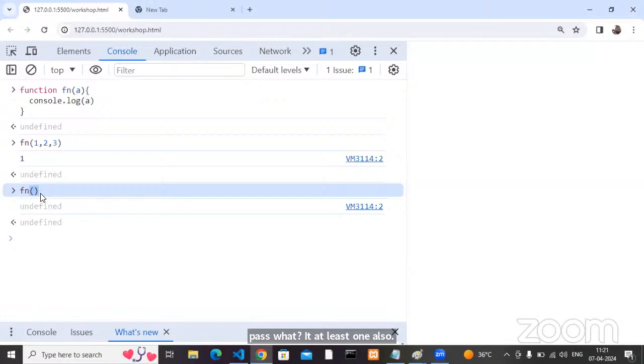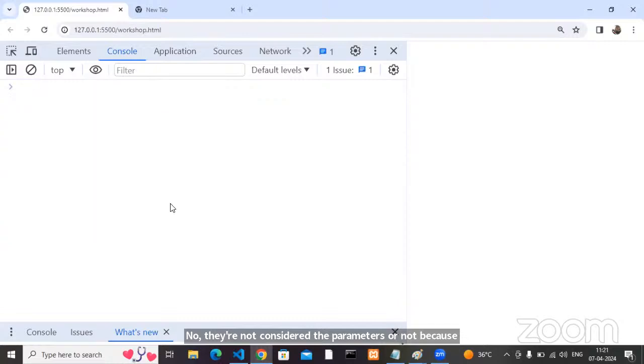That's the reason. Does JavaScript consider the parameters list you passed? No, it does not consider the parameters, because there is no type. That is the reason they do not consider the parameters list.